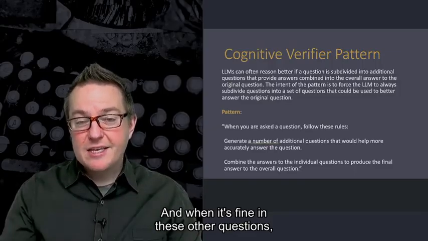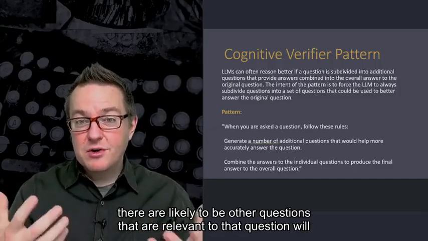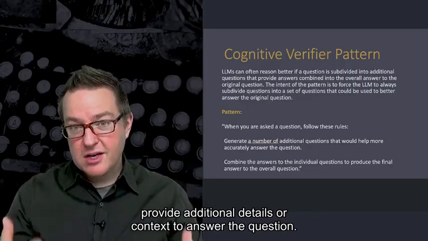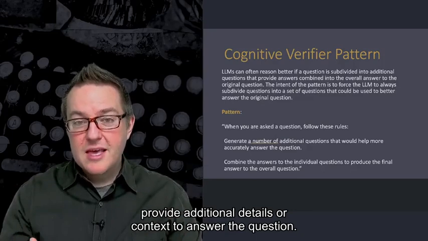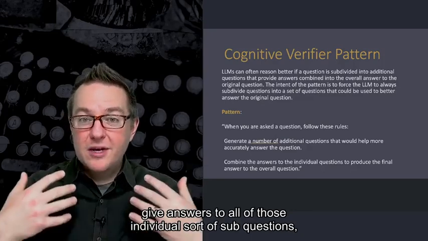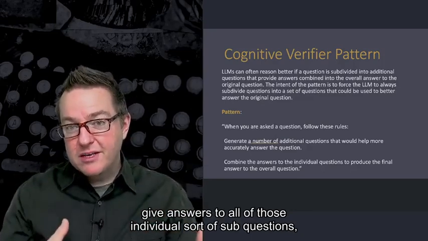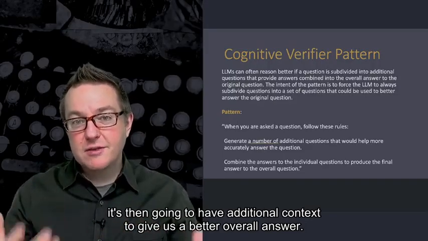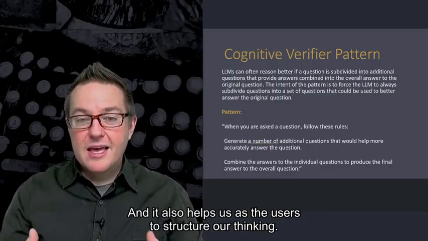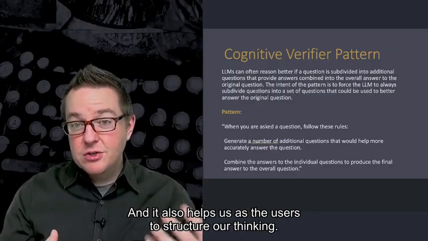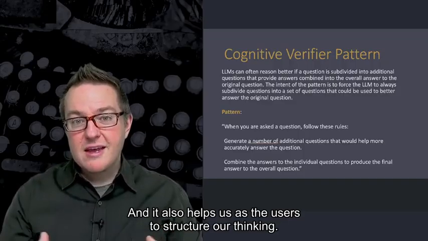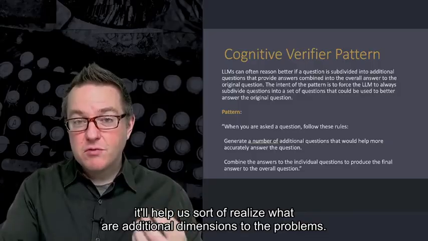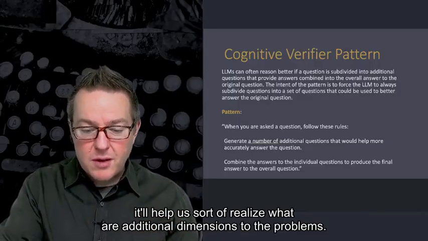And when it's finding these other questions, there are likely to be other questions that are relevant to that question and will provide additional details or context to answer the question. And then when we give answers to all of those individual sub-questions, it's going to have additional context to give us a better overall answer. And it also helps us as the users to structure our thinking. Because when we ask and it begins breaking questions down, it'll help us realize what are additional dimensions to the problems.